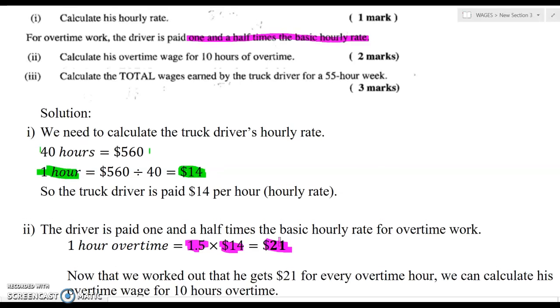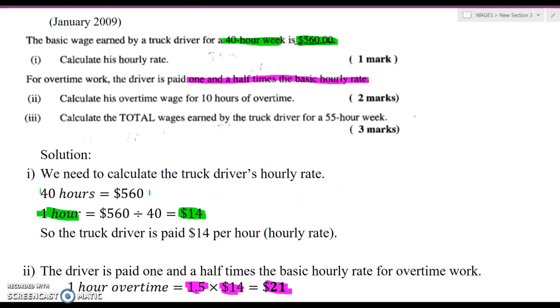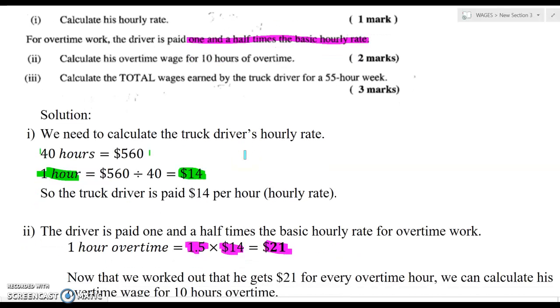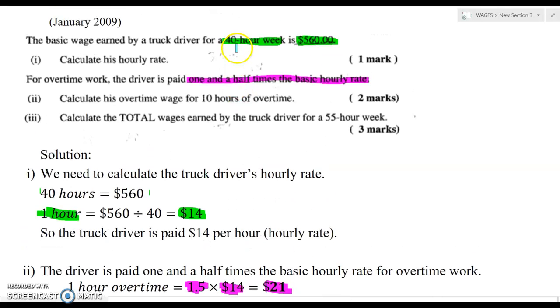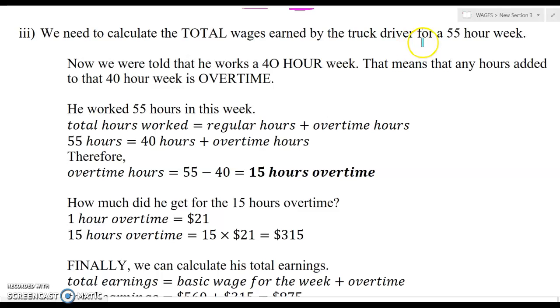Good. Now we need to calculate his overtime wage for 10 hours overtime. So if 1 hour overtime is $21, then 10 hours overtime is 10 times 21, which is $210. Pretty simple so far. And now let's just look at the last piece. Calculate the total wages earned by the truck driver for a 55-hour week. Now let's just remember his normal week is 40 hours. So if he works a 55-hour week, he works some hours overtime.